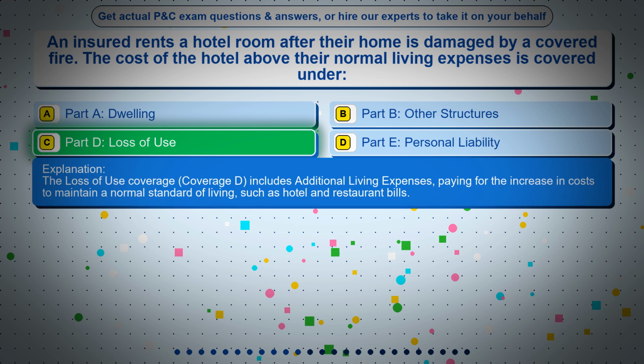The loss of use coverage, coverage D, includes additional living expenses, paying for the increase in costs to maintain a normal standard of living, such as hotel and restaurant bills.